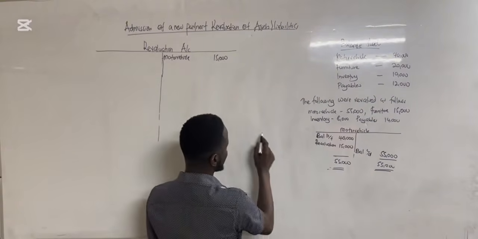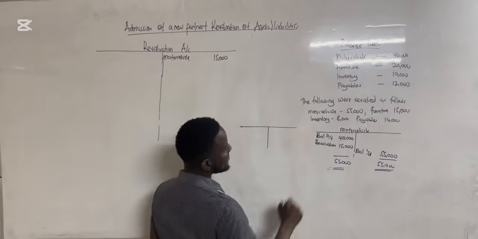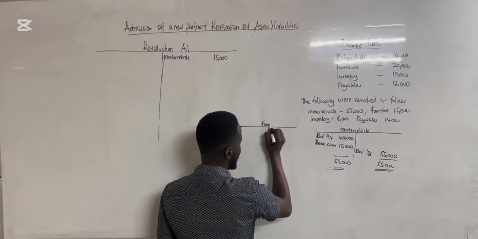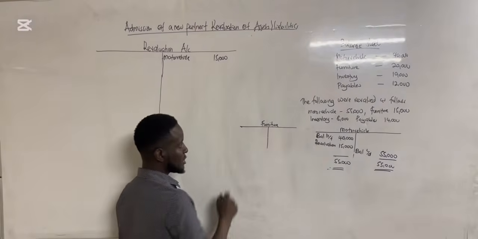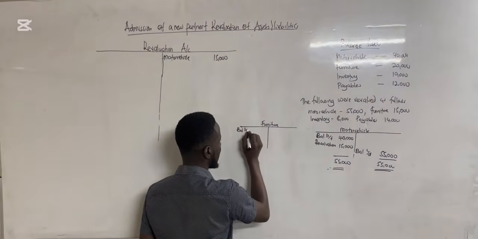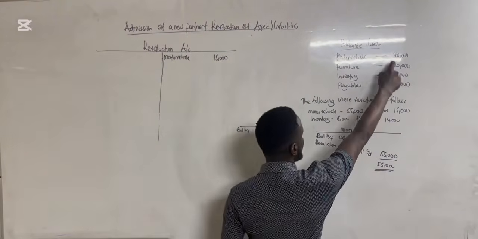Then when you go to another account here, we have furniture. Now furniture is an asset, and all assets have a debit balance. So my balance brought forward for furniture will be 20,000.